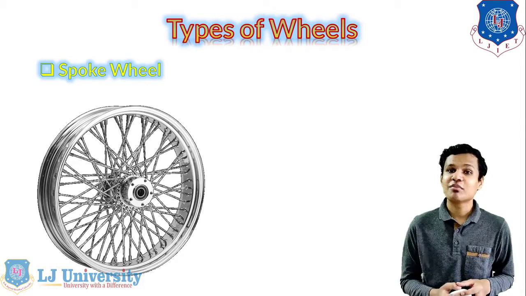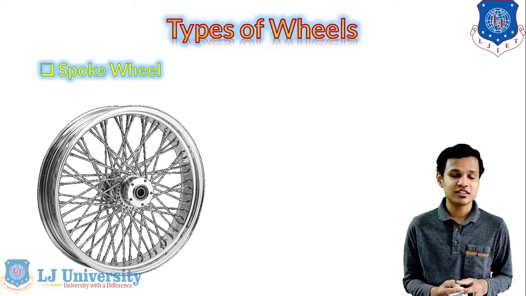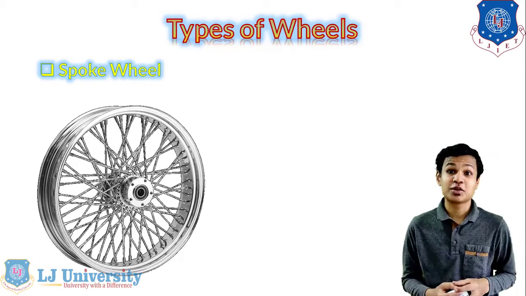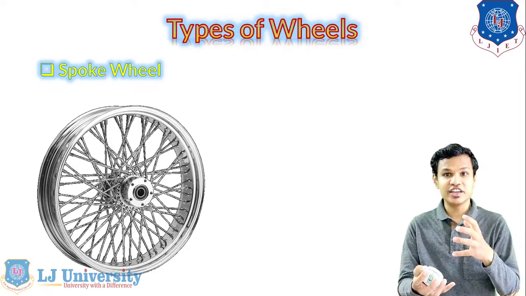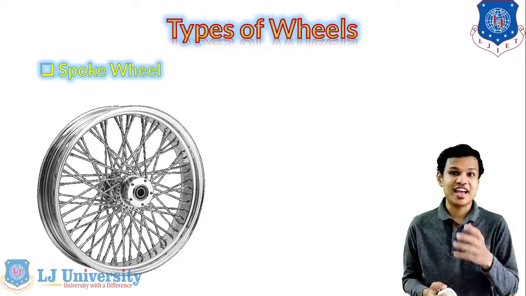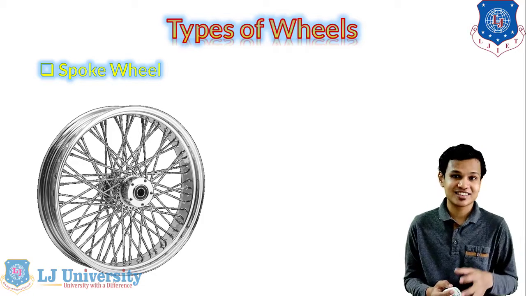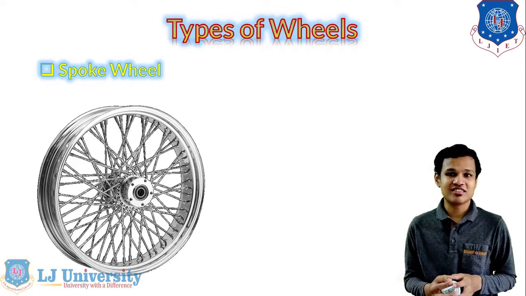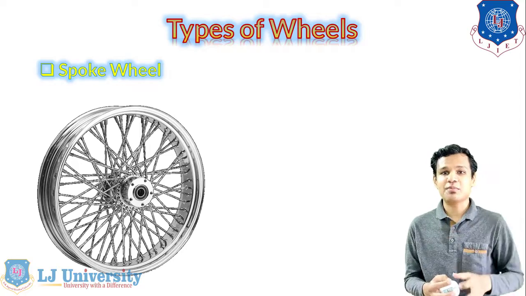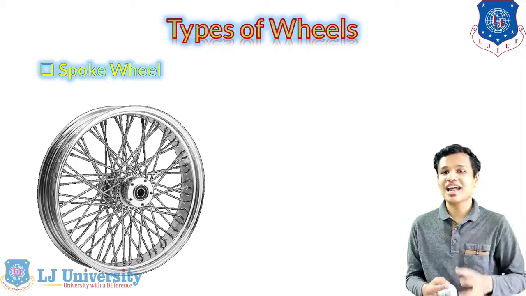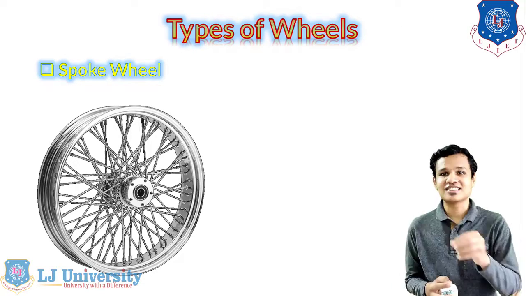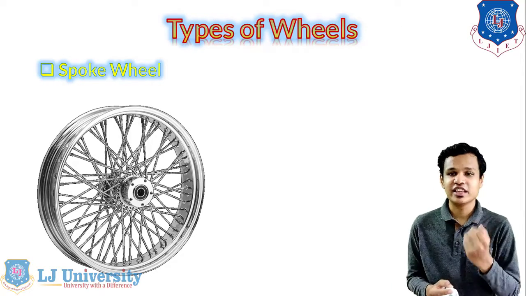But nowadays we have better options compared to the spoke wheels, and we want to use the tubeless tire for the better life of the tires, for the ease of operation of the vehicle, and for reducing the probability of puncture in the tires. This is why we generally use a tubeless tire with our wheels, and this type of wheel does not let us use tubeless tires. So we generally do not use this type of wheel in our vehicle.